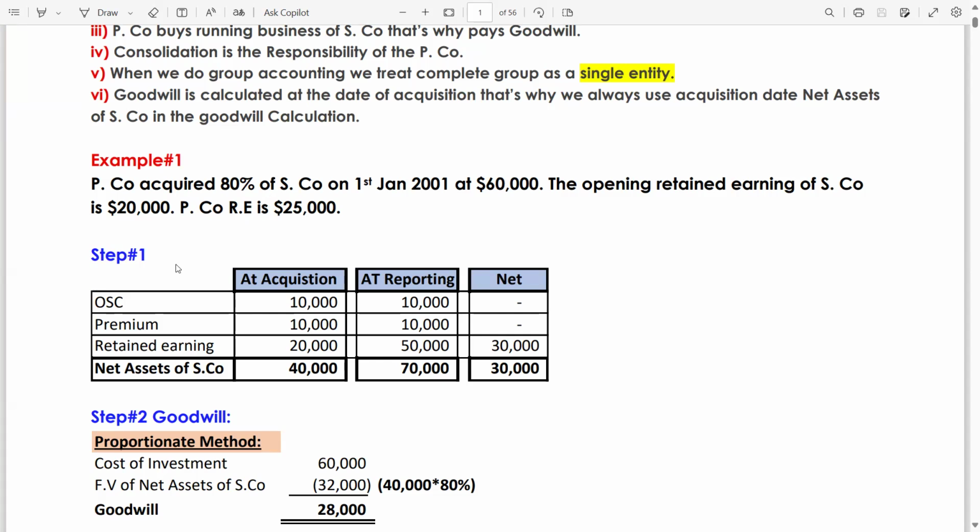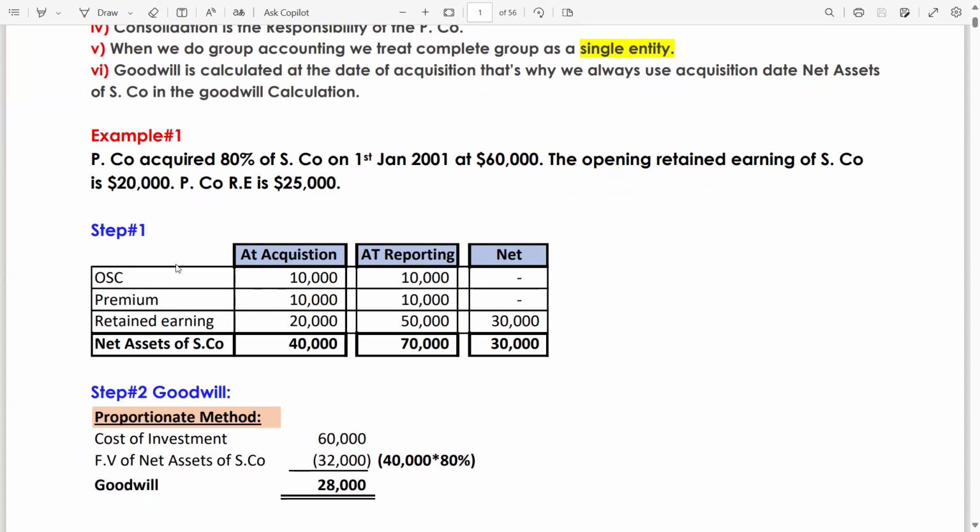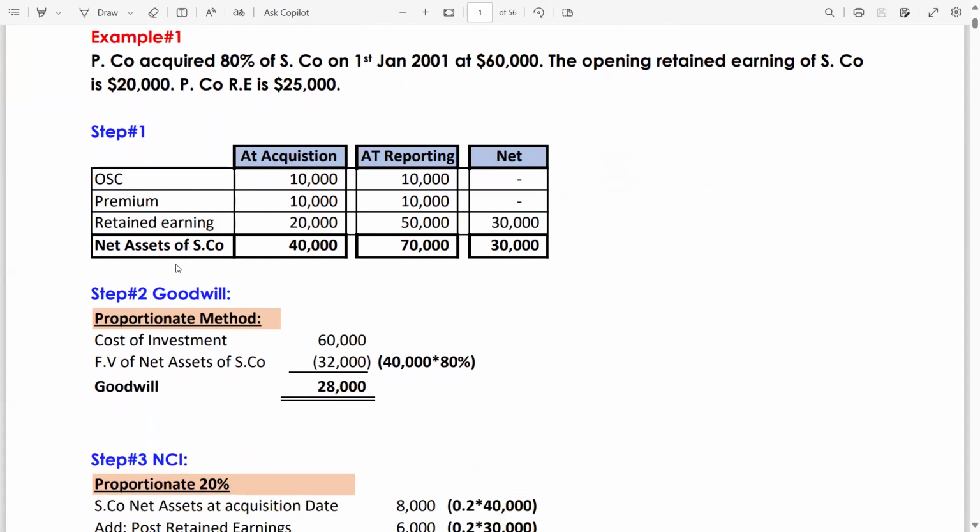Now we are going to solve for the consolidation, the group accounting. Remember the steps. Step number 1 is when the acquisition happens. How do you perform this step? You have to make a table like this: at acquisition date, at reporting date, and the third column will be the net, meaning the difference between the reporting date and acquisition date.